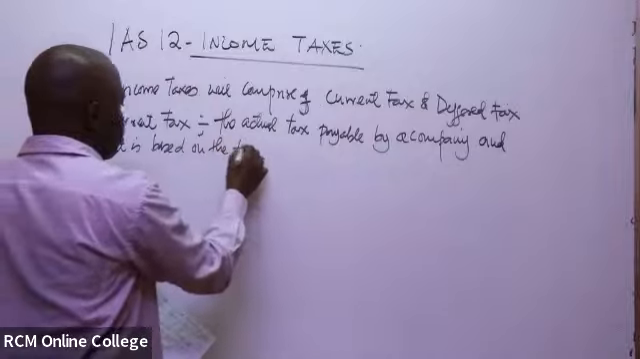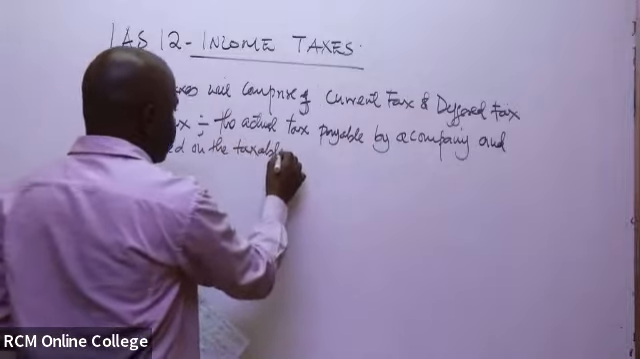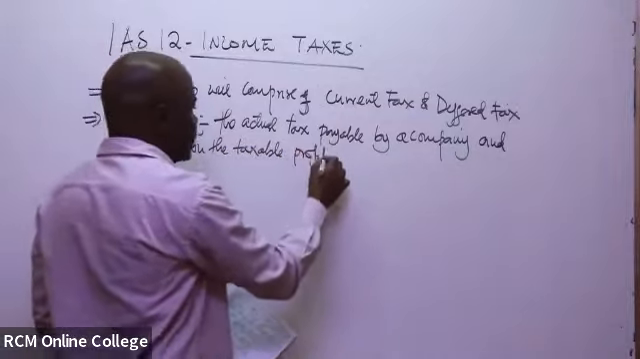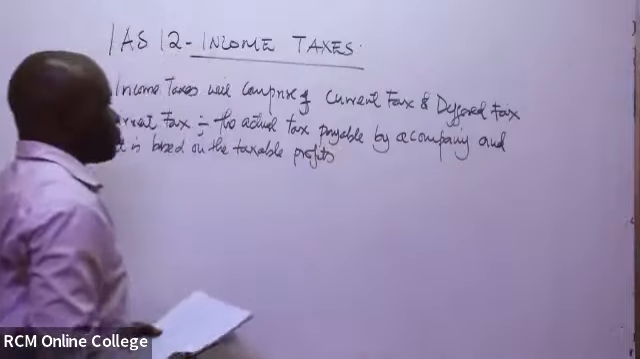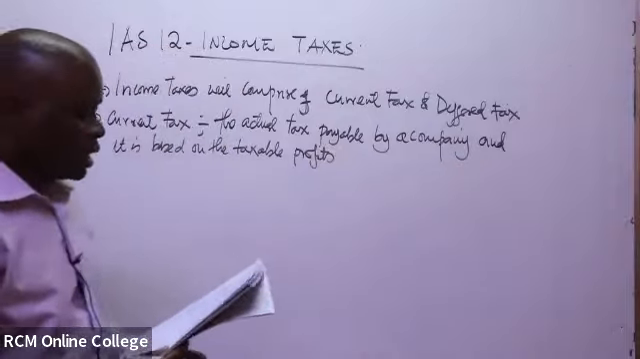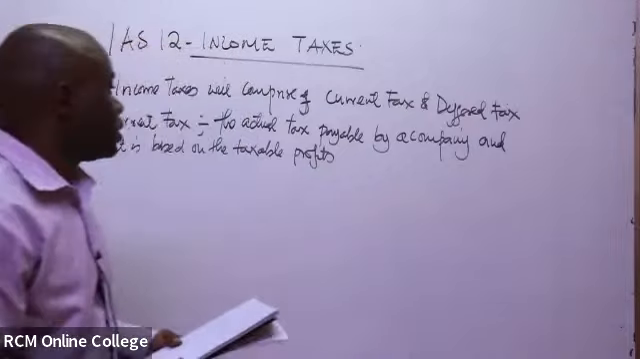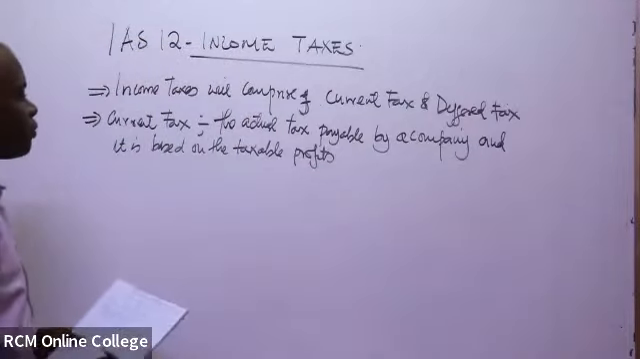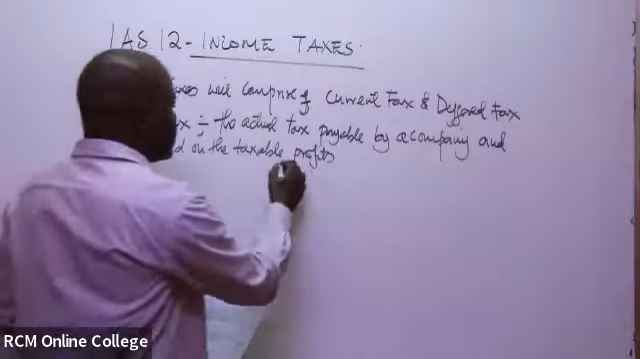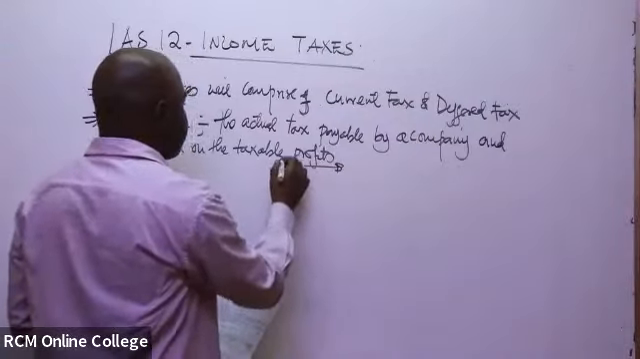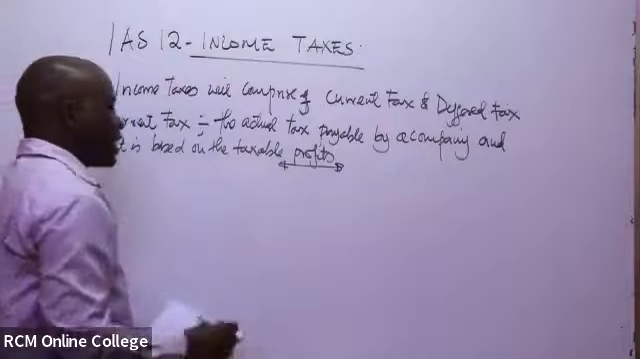It is actually based on the taxable profits. So when you talk about, in this case, the taxable profits, these are simply profits that you've been able to determine. They are the ones that, in this case, you'll end up having to tax.